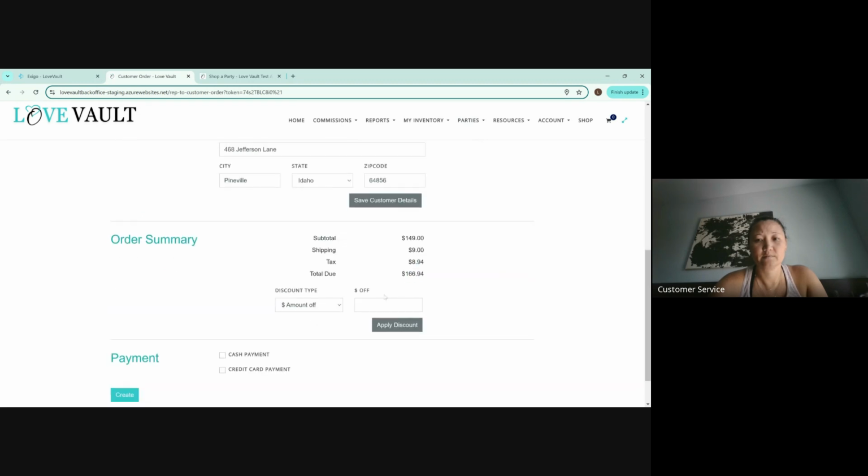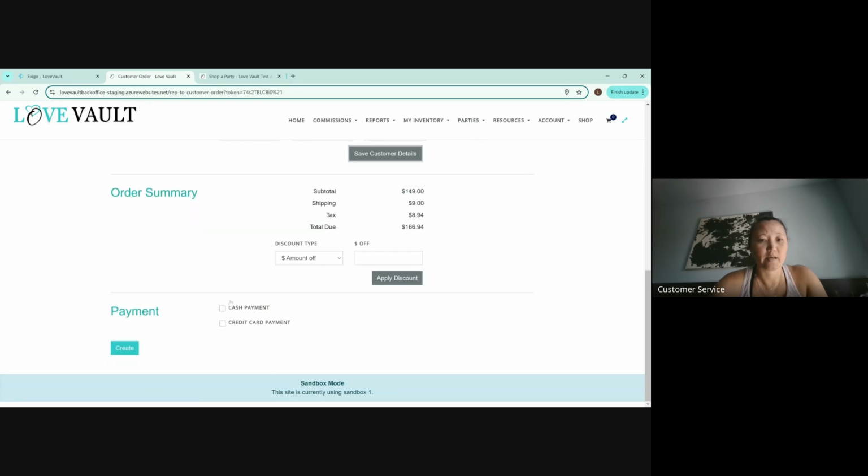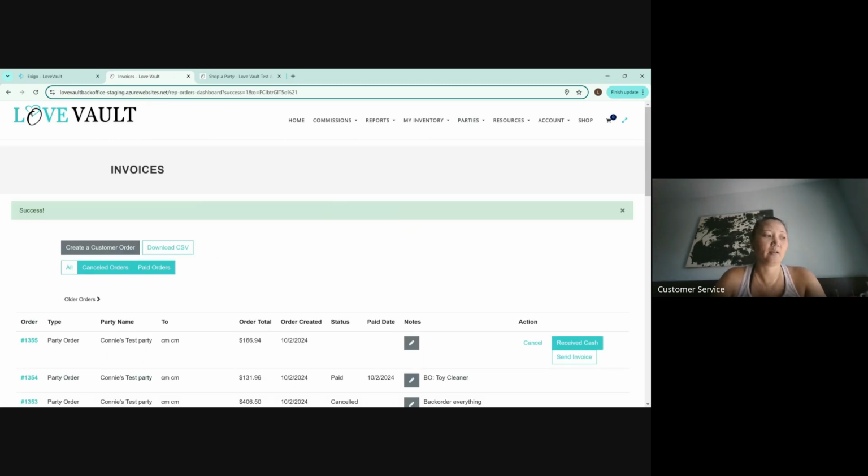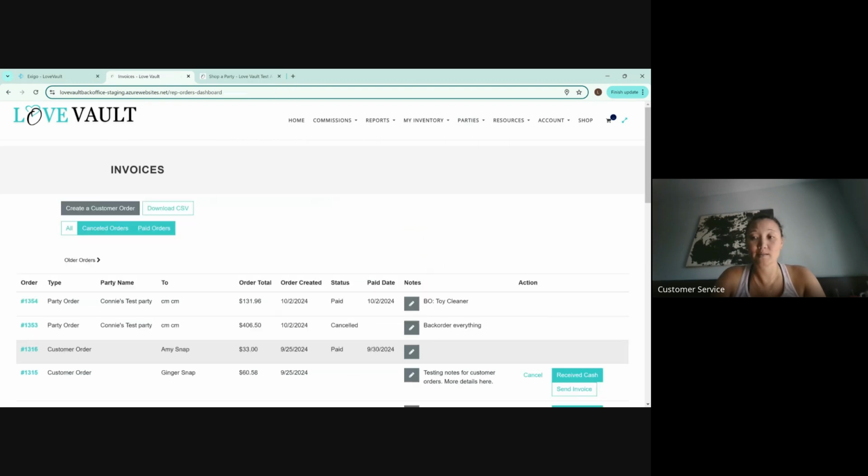That's fine. Save cache, just because everything will be faster when it's through the cache. Create. And remember, cash is Venmo, Cash App, PayPal, Friends and Family, Facebook Pay, you know, anything that is not run through the Love Vault system as a credit card. Now, if you go through this system and run it through as a credit card, you will have money in your Love Vault wallet. Okay, because Love Vault processes the credit card for you, so you don't have to.